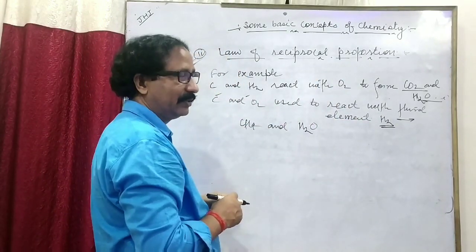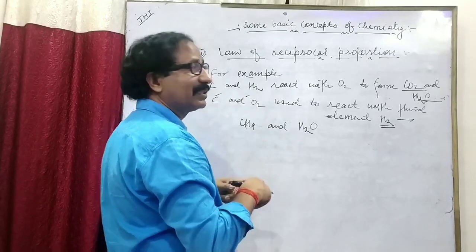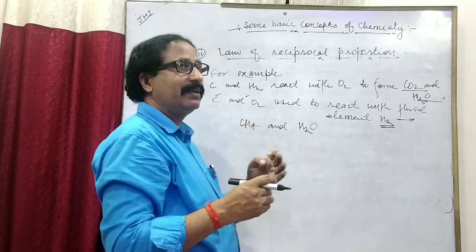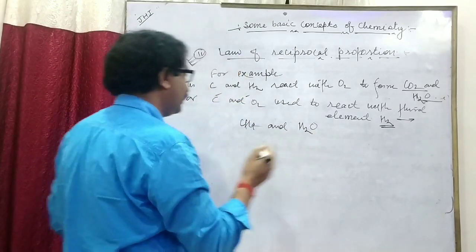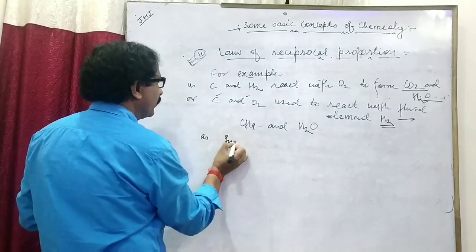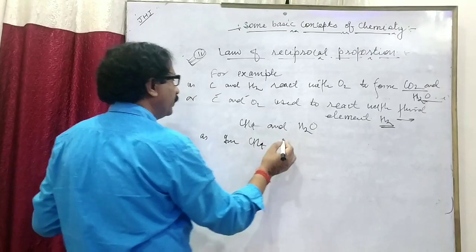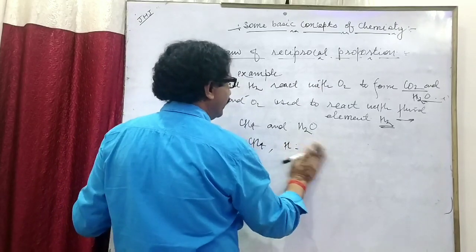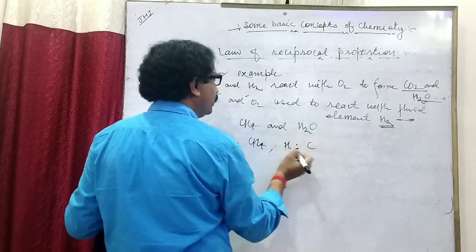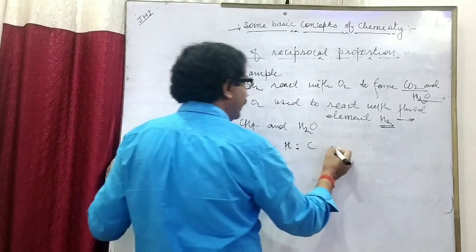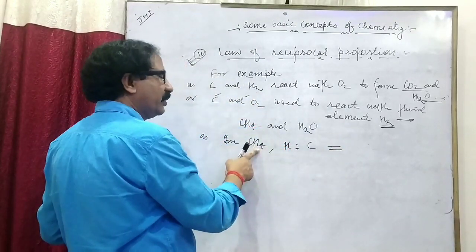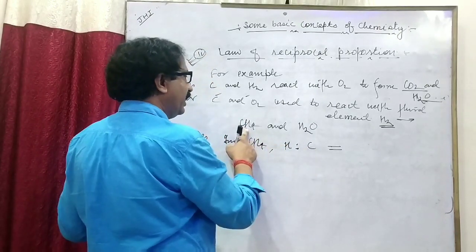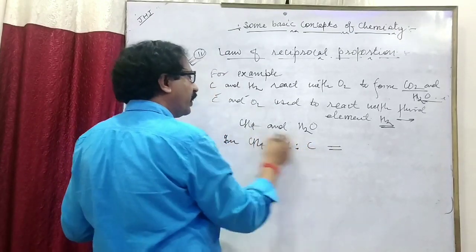That means in both these compounds, we find the ratio of the masses of oxygen and carbon combining with the fixed mass of hydrogen. As in CH4, hydrogen to carbon according to mass. In CH4 the ratio between hydrogen and carbon according to mass: carbon atomic mass 12, hydrogen 1, there are 4 hydrogen.